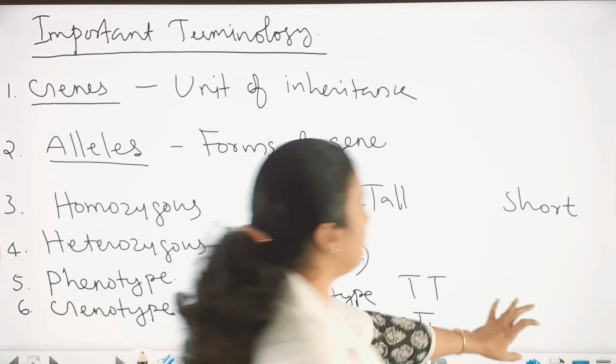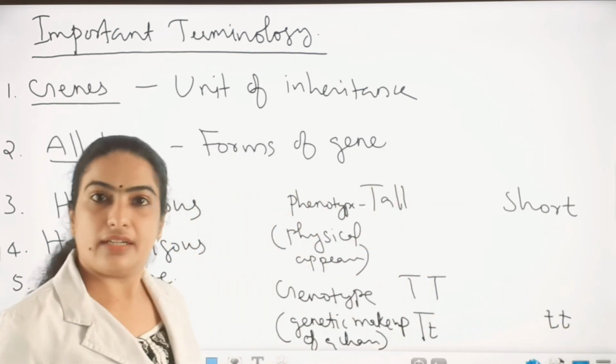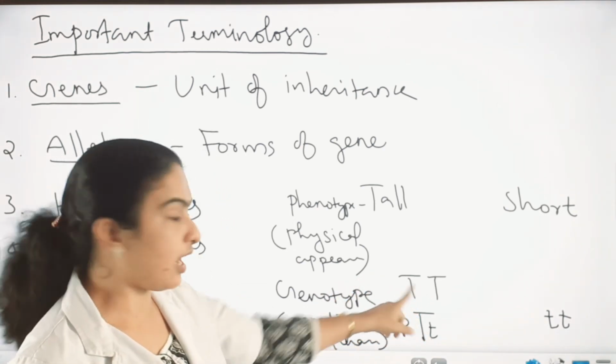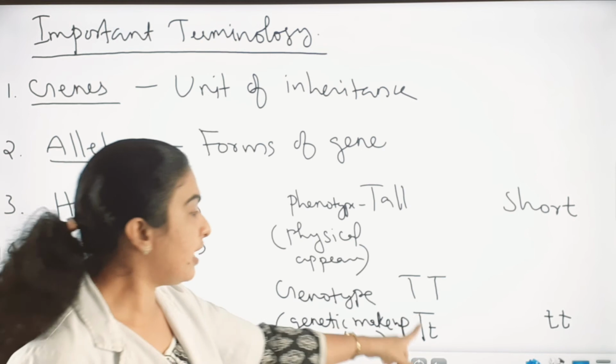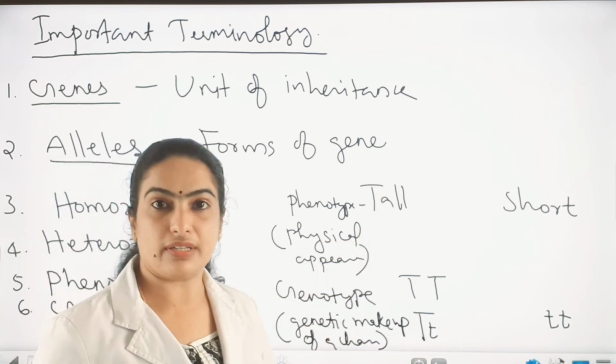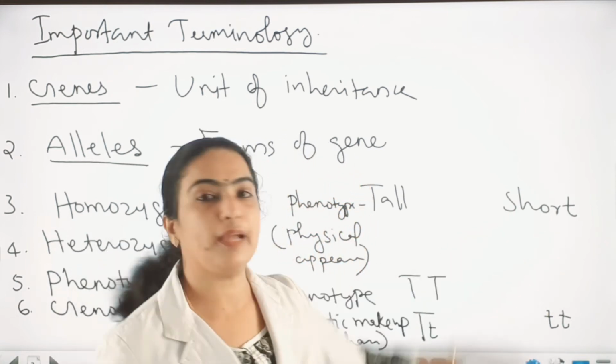What is the genetic makeup of short? Small t, small t. Is it clear? So here the homozygous alleles are the genotype of the tall character, and the heterozygous alleles are also the genotype of tallness. Here only homozygous alleles are the genotype of the phenotype short.